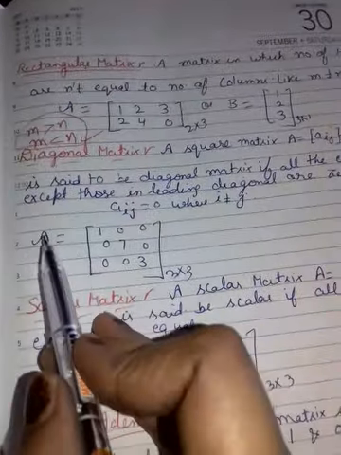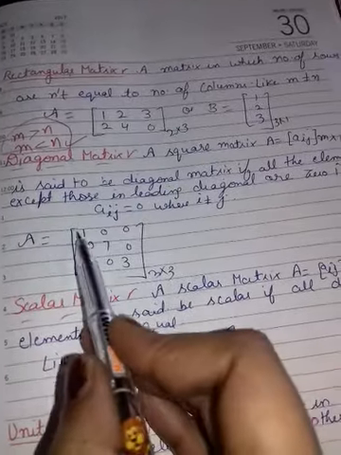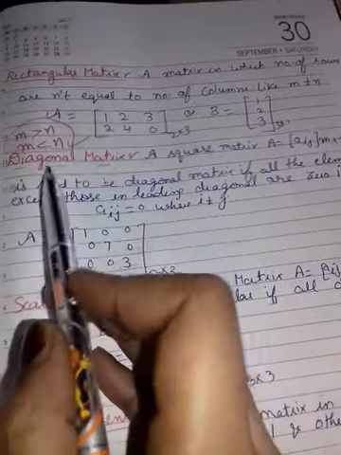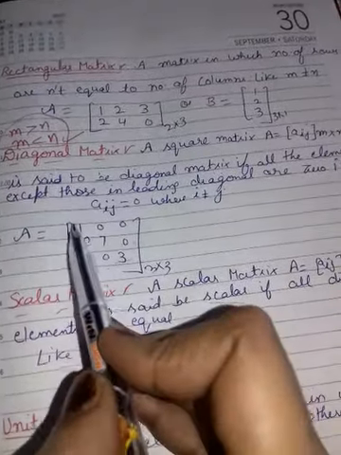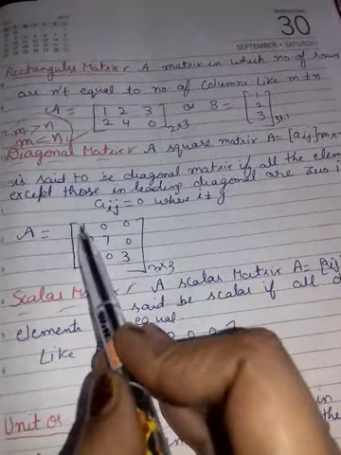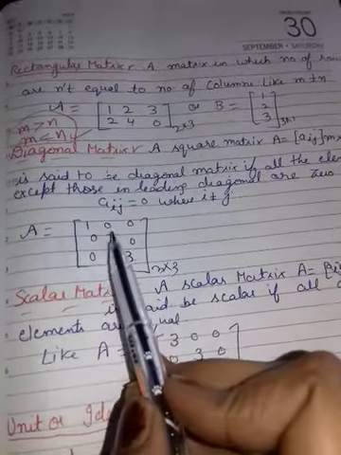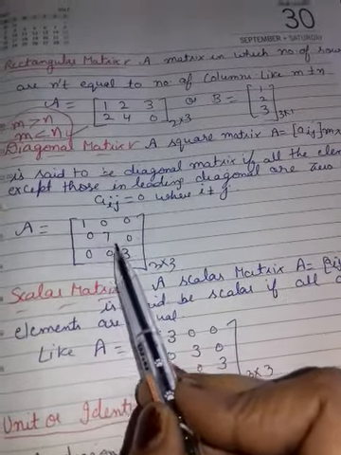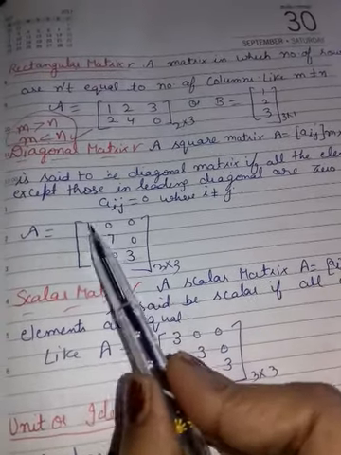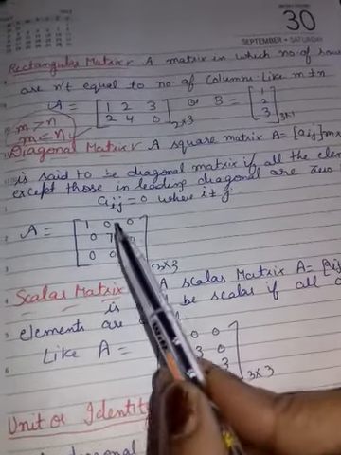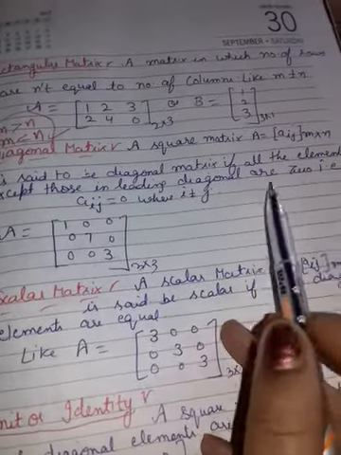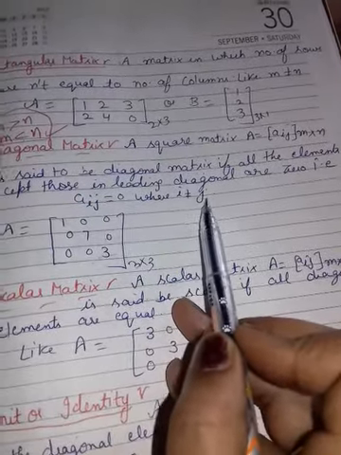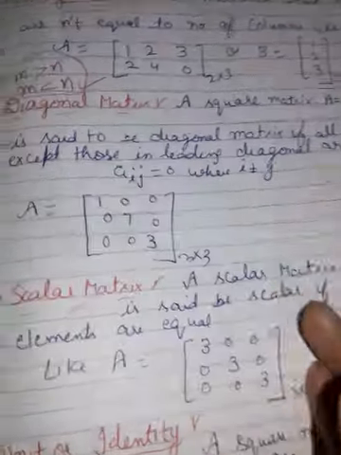Clear? See, what is this? This is a matrix. Order is what? 3 rows, 3 columns, 3 by 3. In diagonal matrix you will see this is your principal diagonal. All the elements must be 0 except in the leading diagonal. मतलब जो डायगोनल में एलिमेंट्स आ रहे हैं वो 0 नहीं होने चाहिए, बाकी सभी को हम क्या लेंगे? 0. And I have cleared also that aij is equal to 0 where i is not equal to j, जहाँ पे i j के इक्वल नहीं है.